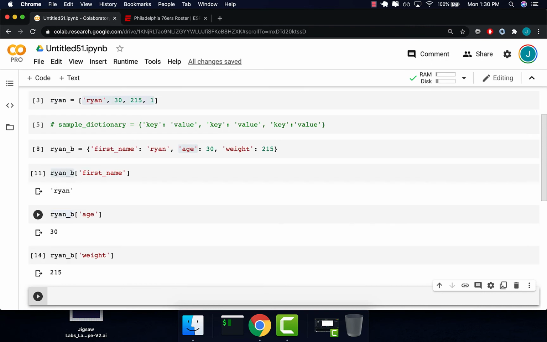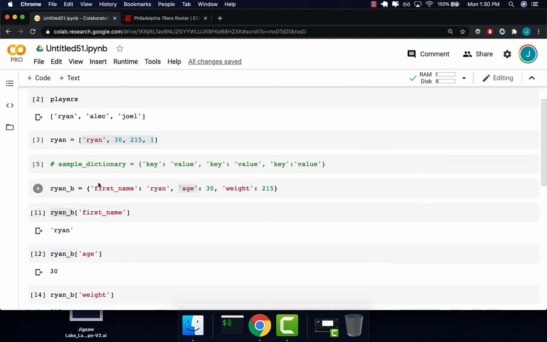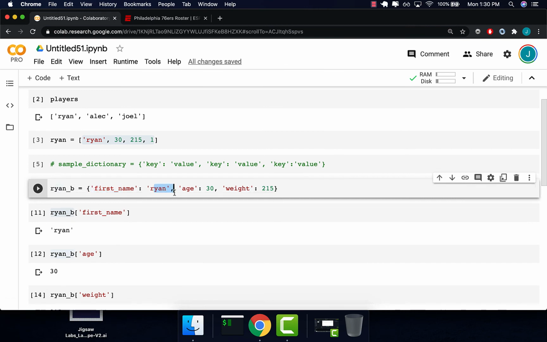All right, so that is dictionaries. In dictionaries, we have key value pairs. Each pair is separated with a comma, just like with a list. We go from one element to the other with a comma. And in between the key and the value, we have a colon. Finally, the keys are generally strings. The values can be whatever we want. Here it's a string, here it's 30.